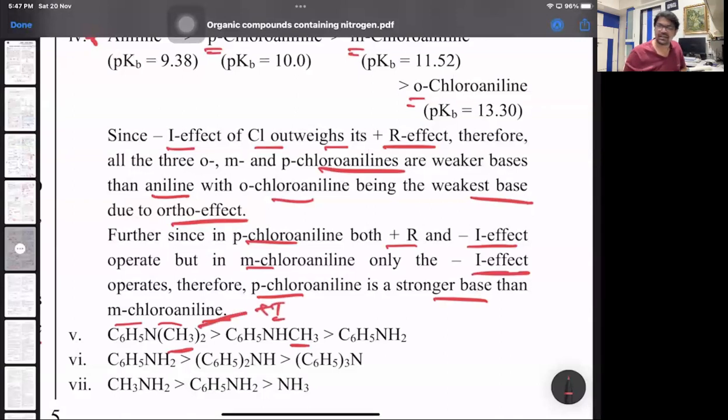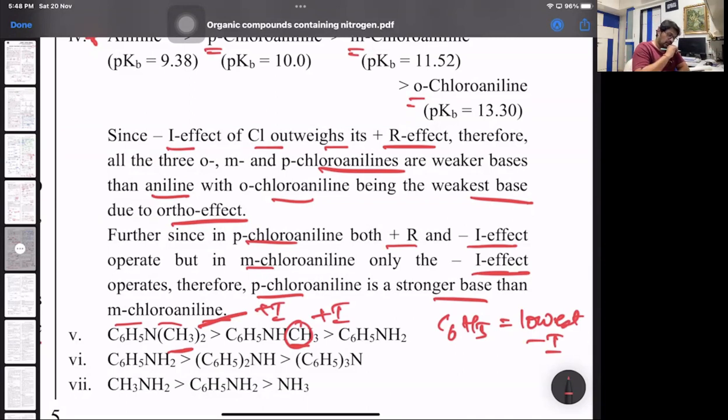Then N-methylaniline, there is only one methyl showing plus I, greater than aniline which doesn't have any group. And the phenyl group, just for your understanding, keep in mind, shows the lowest minus I effect. How does it show minus I effect? Electron attracting nature, because of the sp2 hybrid nature of the carbon atoms of the benzene ring.